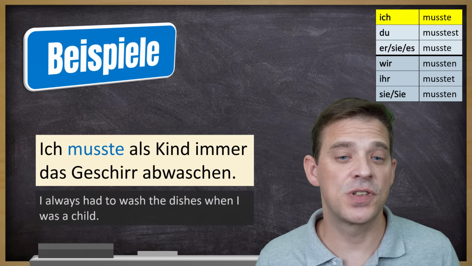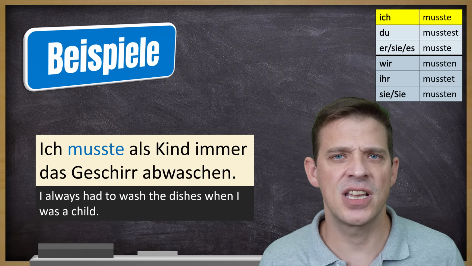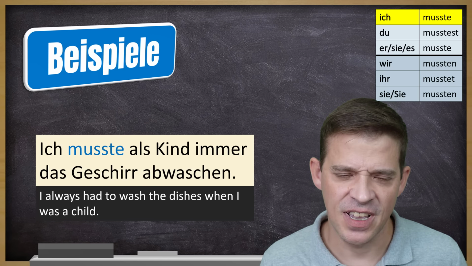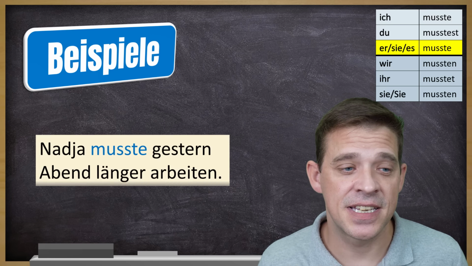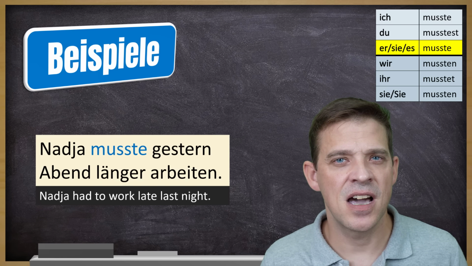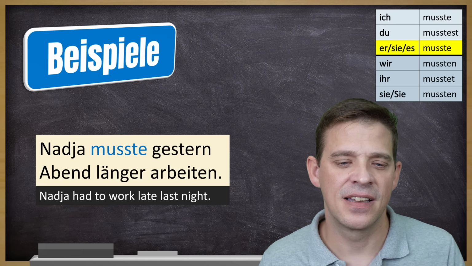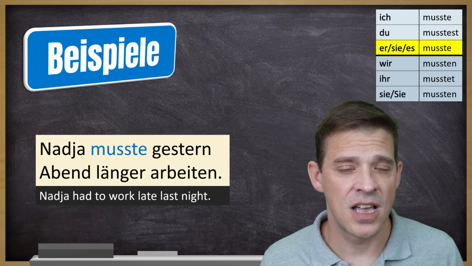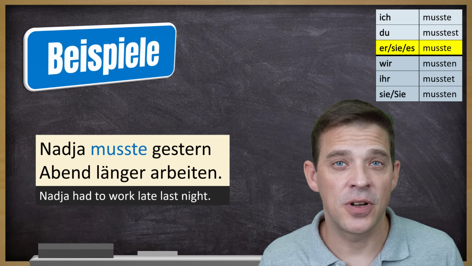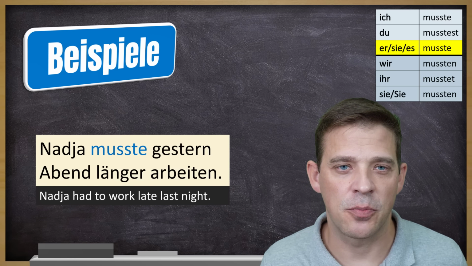Beispiele mit ich. Ich musste als Kind immer das Geschirr abwaschen. I always had to wash the dishes when I was a child. Ja, leider. Beispiel mit sie es. Nadia musste gestern Abend länger arbeiten. Nadia had to work late last night. Länger ist Komparativ von lang. If you want to know more about how to use comparative and superlative for adjectives, how to build them, there is a card up here on top.